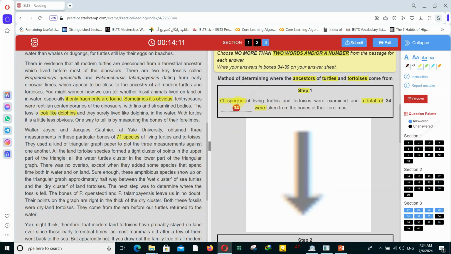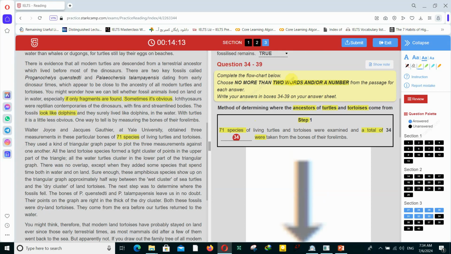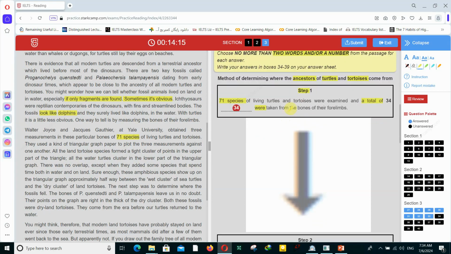You need a plural noun here, and no more than two words and/or a number. Were taken from the bones of their forelimbs. Walter Joyce and Jacques Gauthier at Yale University obtained 3 measurements in these particular bones of 71 species of living turtles and tortoises. So obtained 3 measurements. This is a plural noun, and the answer is 3 measurements actually. And be careful about the spelling.